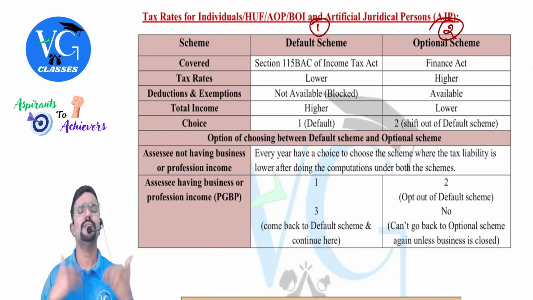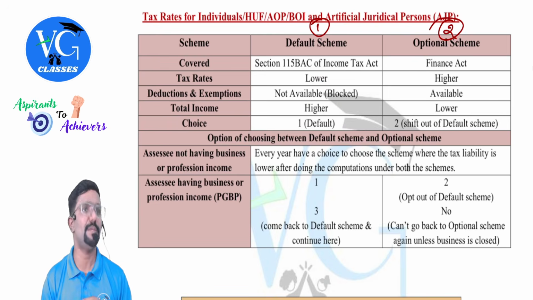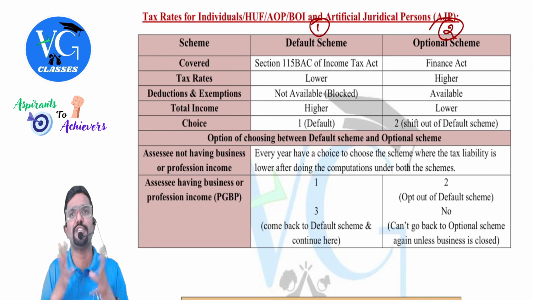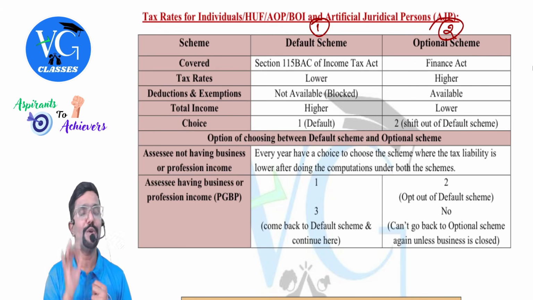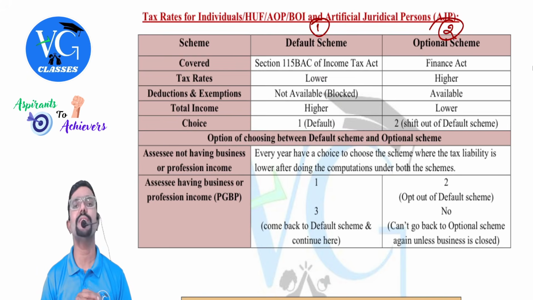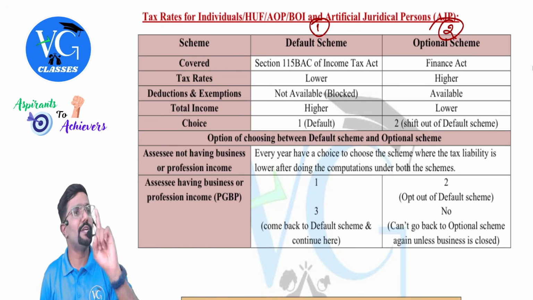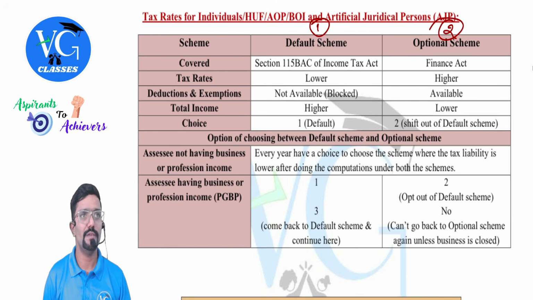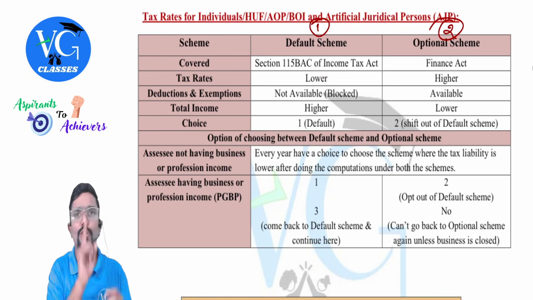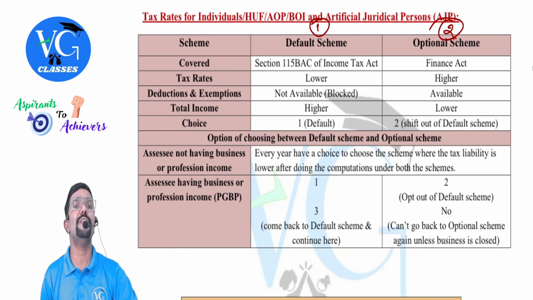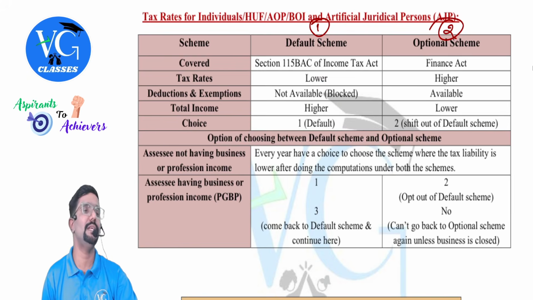Okay. Now, sir, what if I have income under the head PGBP? That means I have business income or professional income. Guys, I need to choose which scheme I am following before the due date of filing the returns. The due date of filing the returns is given in section 139(1), which we will see later. Within this due date, I need to choose which scheme I am following. If I am silent, it is understood that I am following default. But if I want to opt out of default, then I have to choose it before the due date of filing the returns.